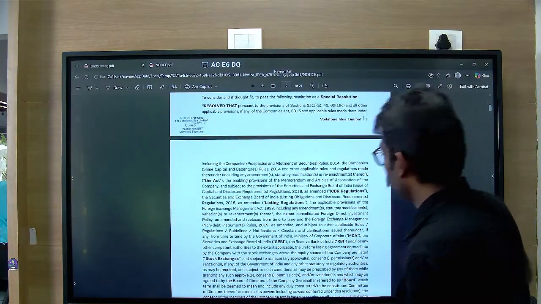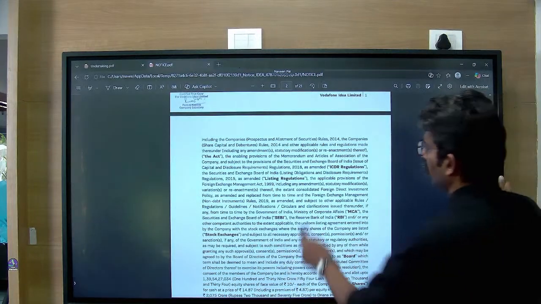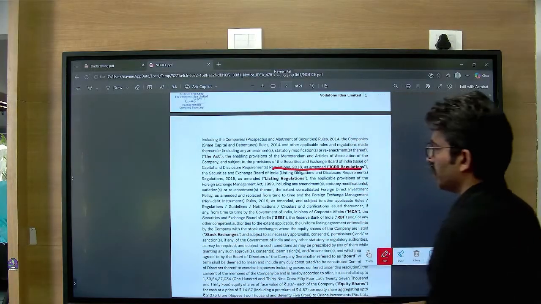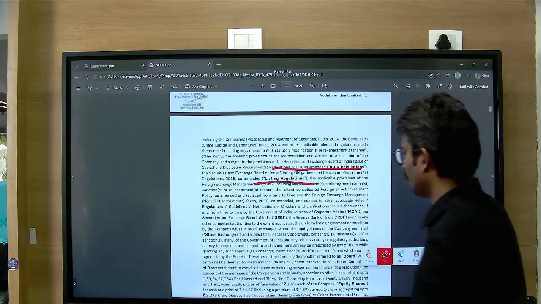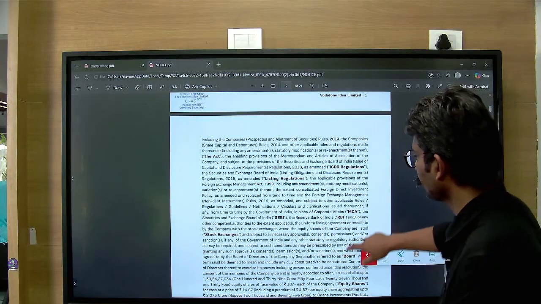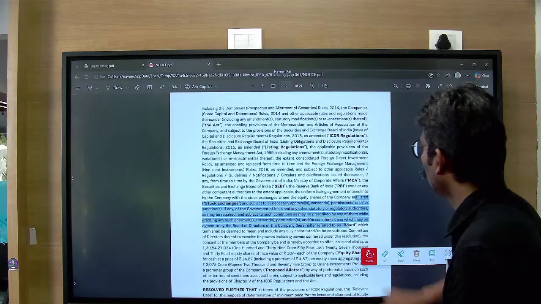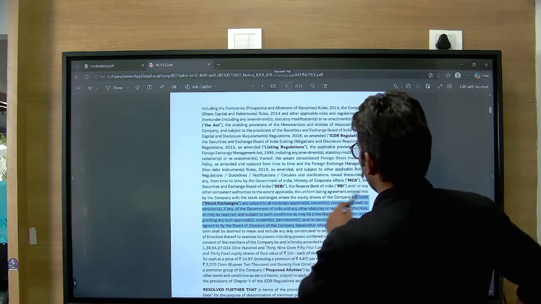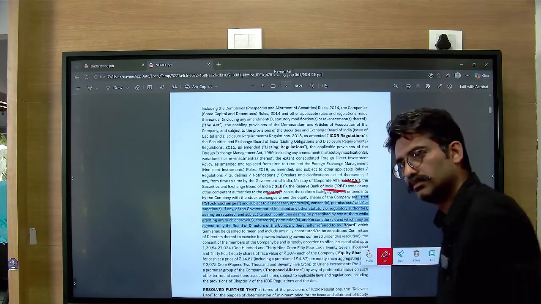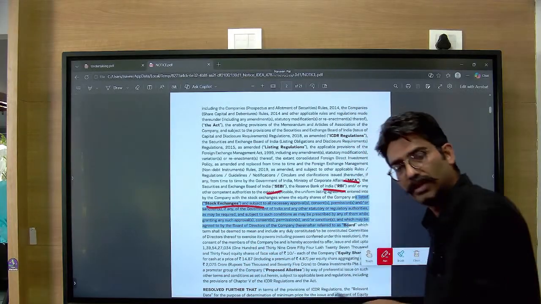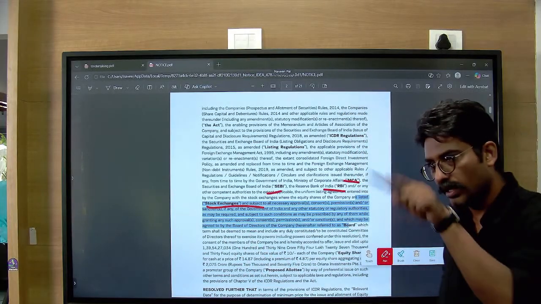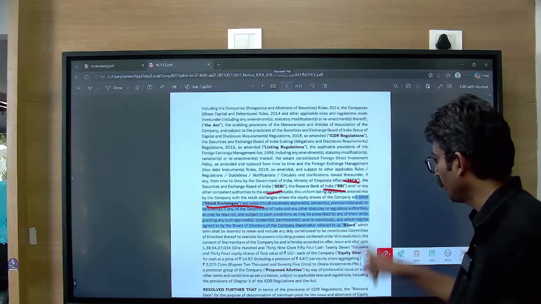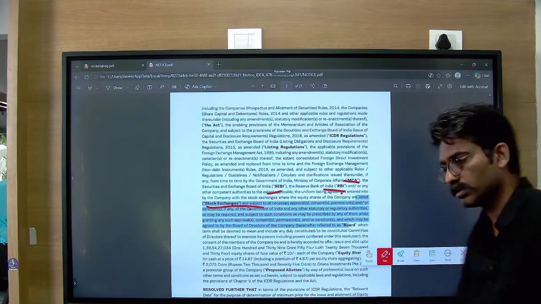है ना? अब ये देखिए क्या लिखा है. This is amended as per the ICDR regulations that you are going to make a summary of tomorrow morning. This is what we are going to look at, and listing regulations, which is nothing but your LODR. समझे आप? And this has to be filed. This has to be subject to other applicable rules of MCA, SEBI, and RBI, and also the stock exchange. So you have to update everyone. So we are going for fundraising, and we will be following and abiding by all the rules. Whether it is SEBI, MCA, the Ministry of Corporate Affairs, which is ROC, RBI, or the stock exchange, you have to update everyone.